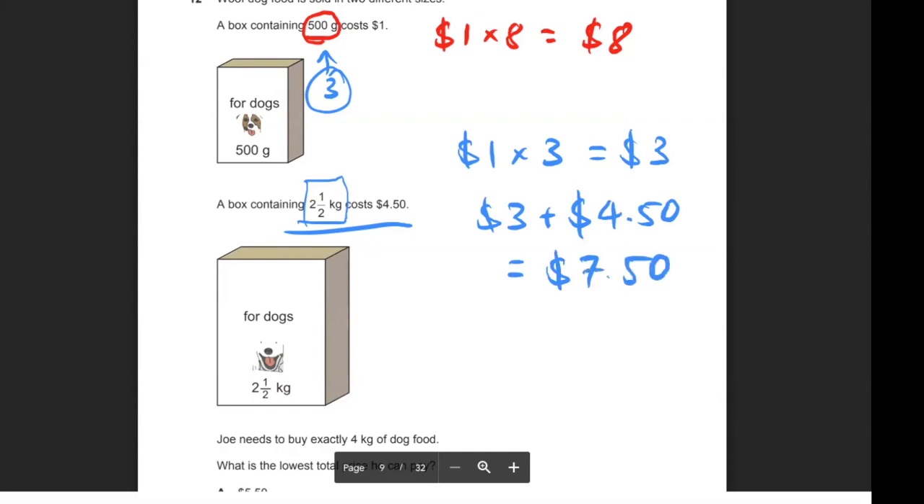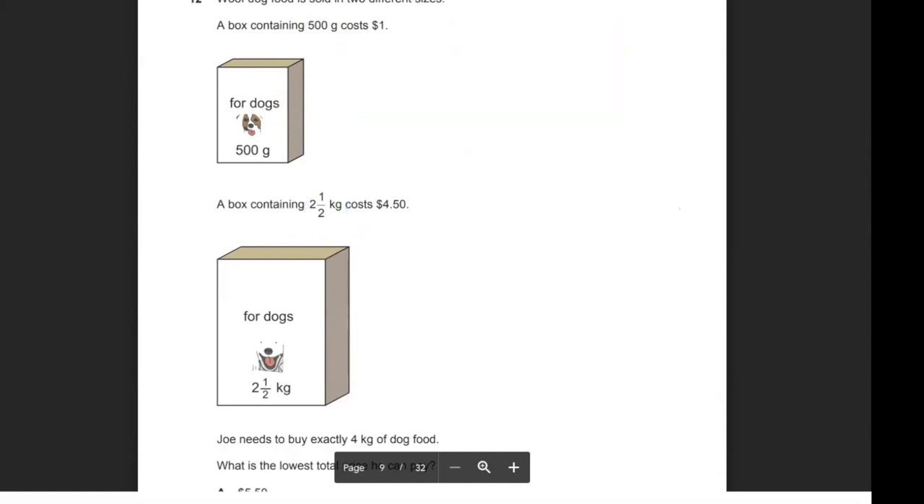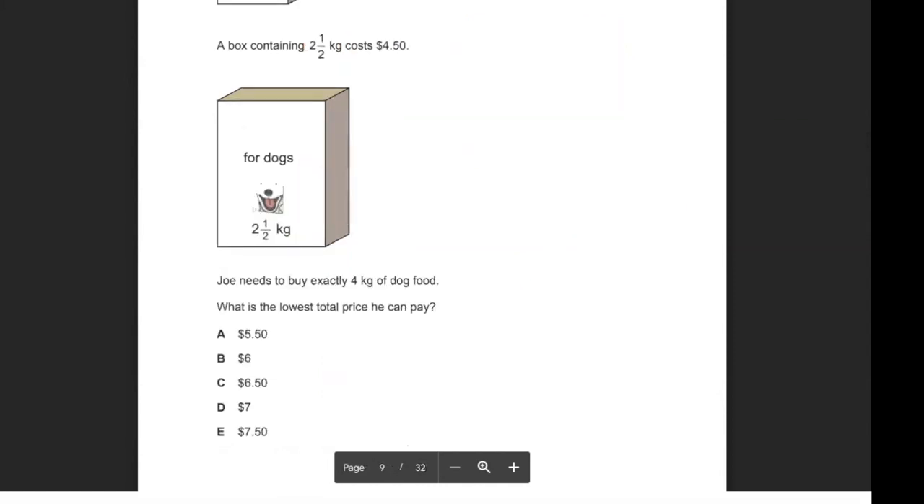So we'll see if there is a correct answer that says $7.50. And indeed there is. The correct answer for that question would actually be E. So question 12 is E. Okay, moving on.